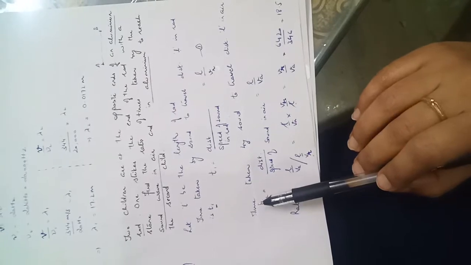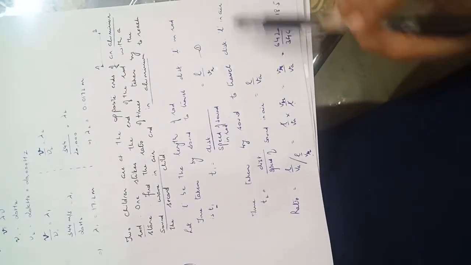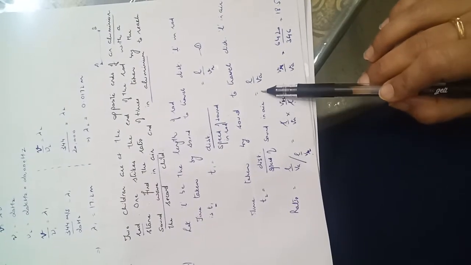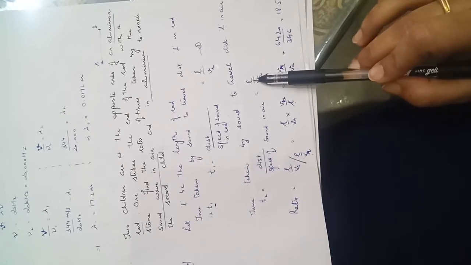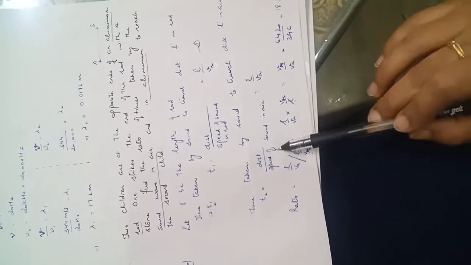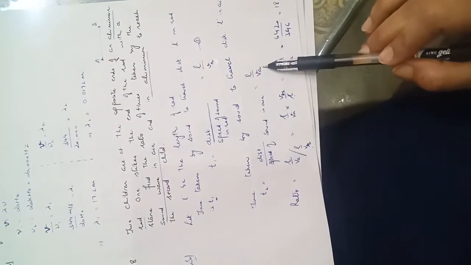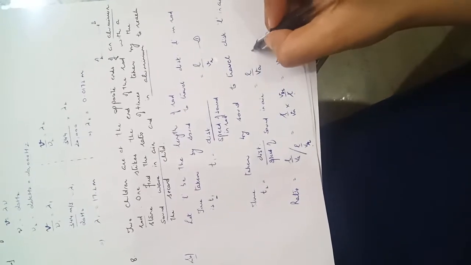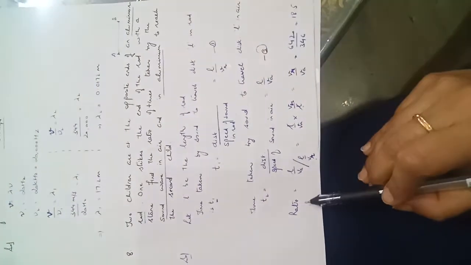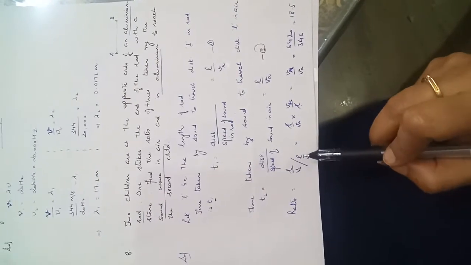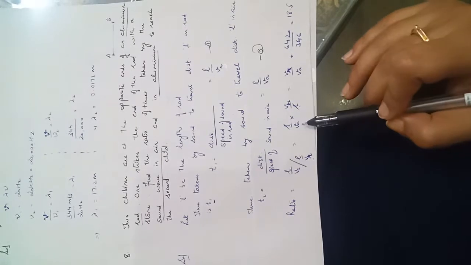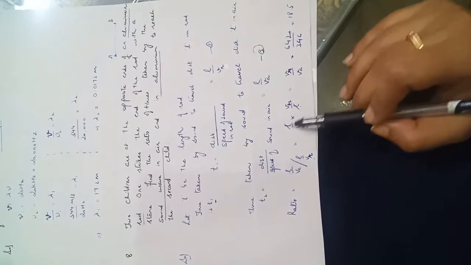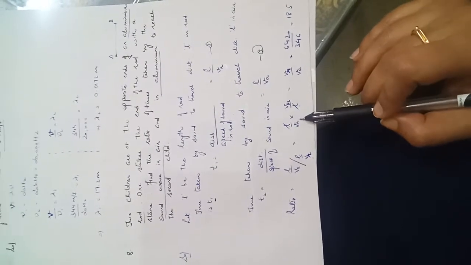Similarly, in the case of air, time taken by the sound to travel distance L in air, let it be T2, that is distance upon speed of sound in air, that is equal to L upon VA. L again is the length of the rod, that is distance covered, and velocity or speed of the sound VA. VA, velocity V and A for air. Now we have to find the ratio of 1 and 2. Dividing 1 and 2, ratio will be L upon VA divided by L upon VR. So further L upon VA into VR upon L, L and L will get cancelled out because both are the length of the rod. We are left with VR upon VA.